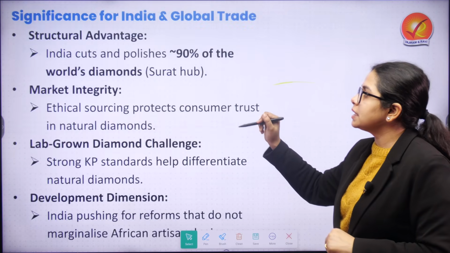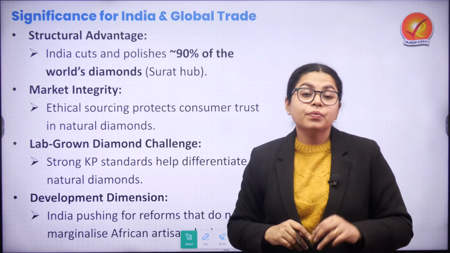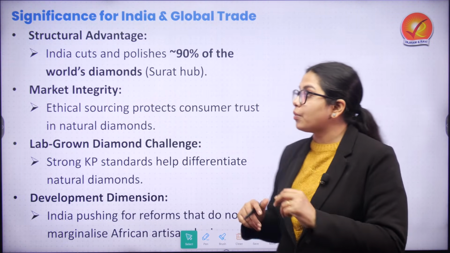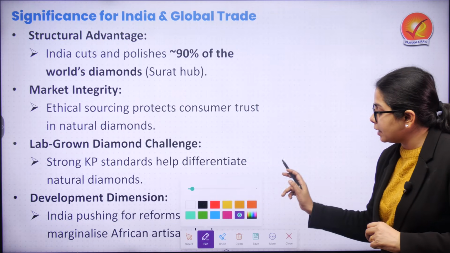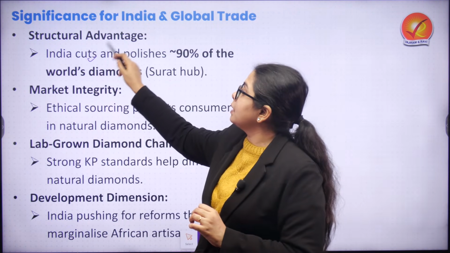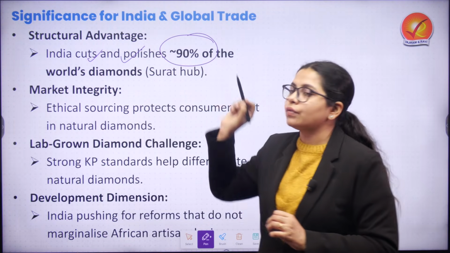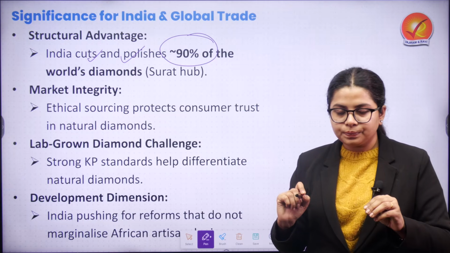So, when we talk about the significance of the Kimberley Process and the chairmanship, this comes at a very important time, because India holds a very important structural advantage: India is responsible for cutting and polishing 90% of the world's diamonds, in and around Surat itself.